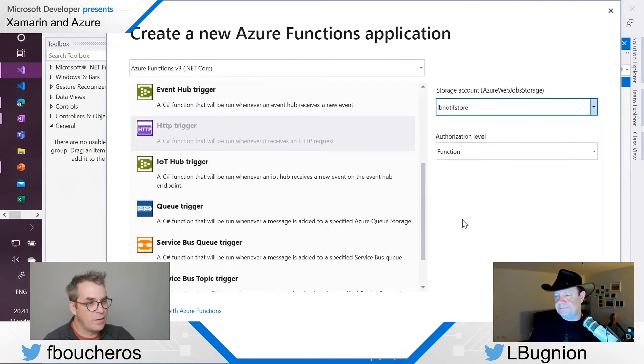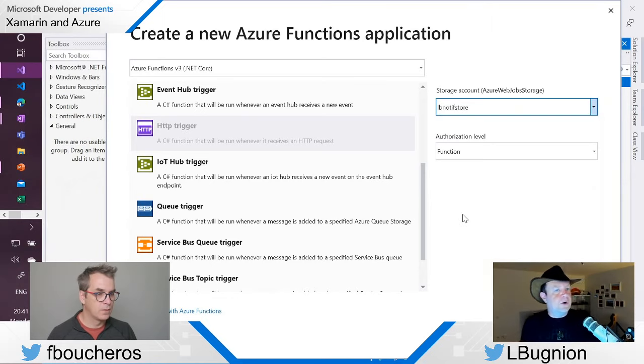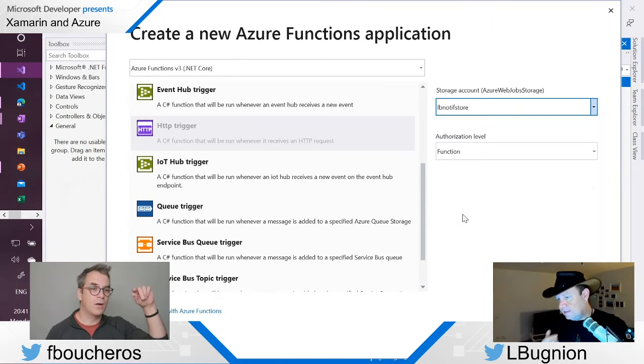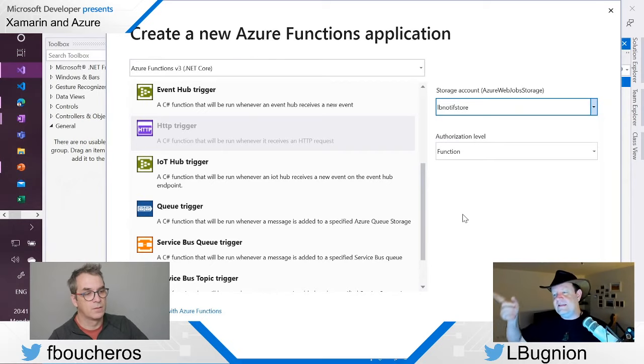You didn't specify, how do they call it, I'm just trying to remember the buzzword. You didn't specify if you were coding in C#, JavaScript, or the runtime. Correct. I did, when I did File, New Project. Okay. I selected Azure Functions, and then in parentheses it was written C#, very small. That's where I specified it.